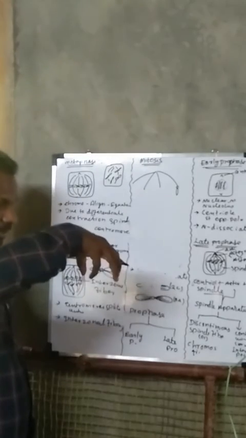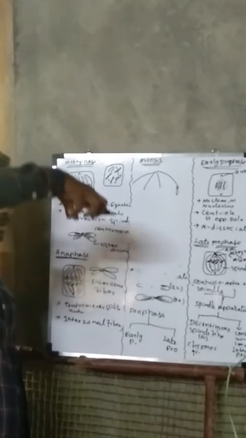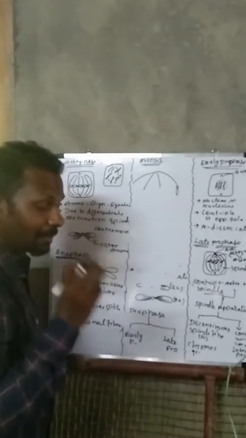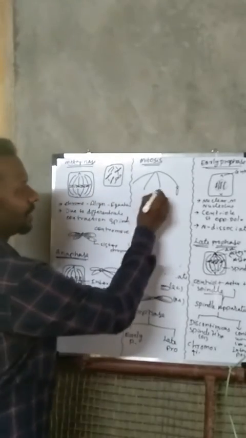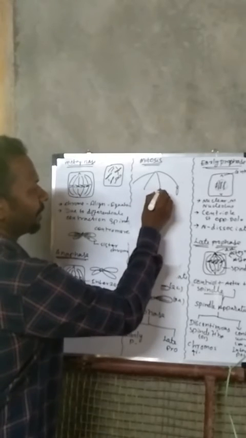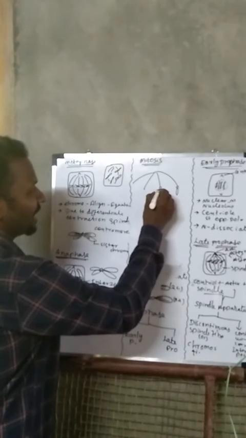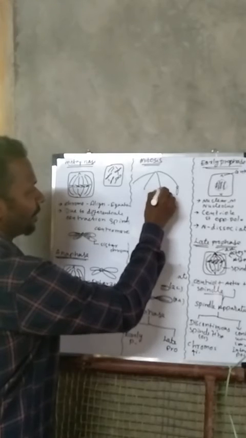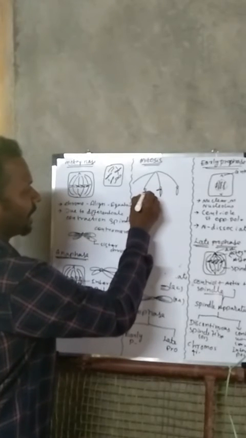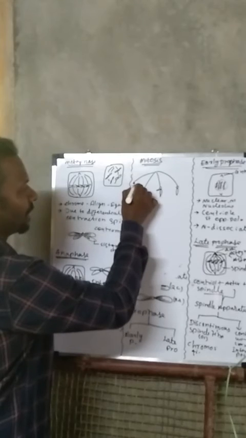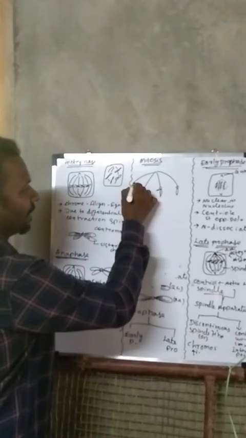That means the spindle fiber is pulling the chromosome to opposite poles. When you observe it through a microscope, it appears like this: one is T shape, another is J shape, another one is L shape, and the last one is K shape.